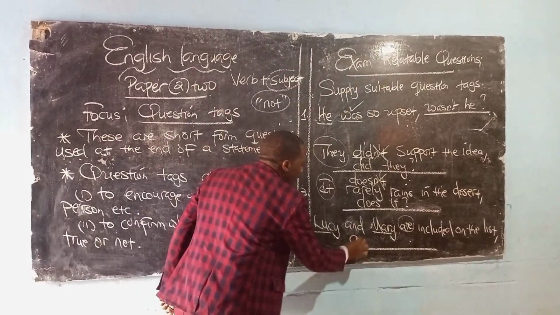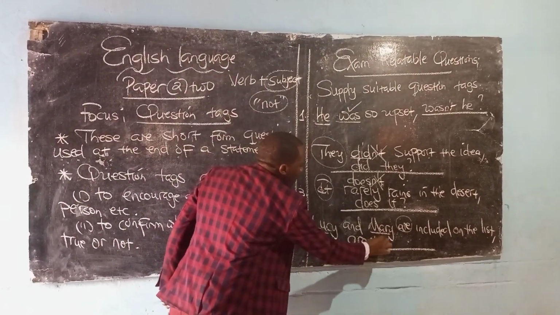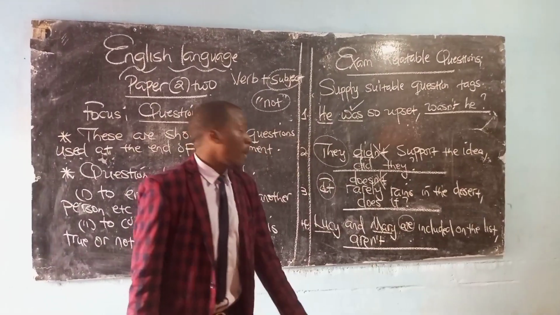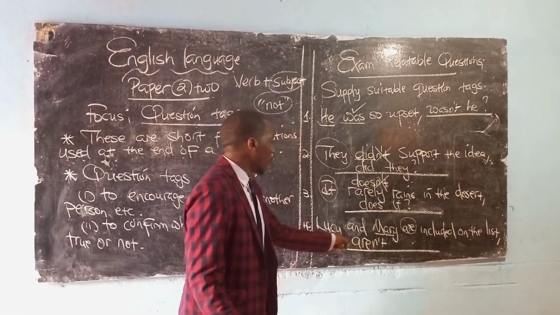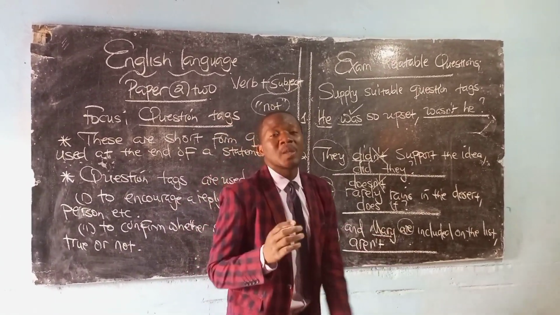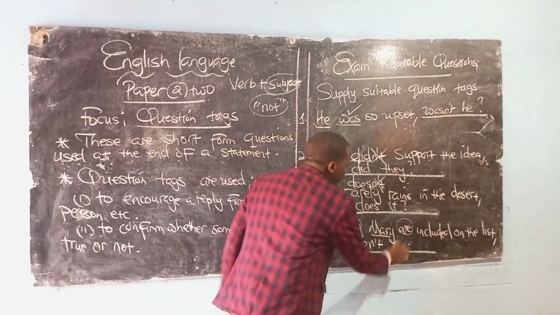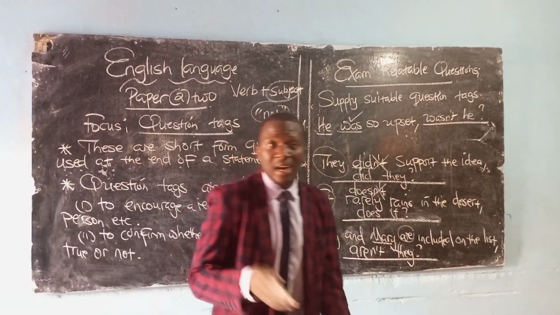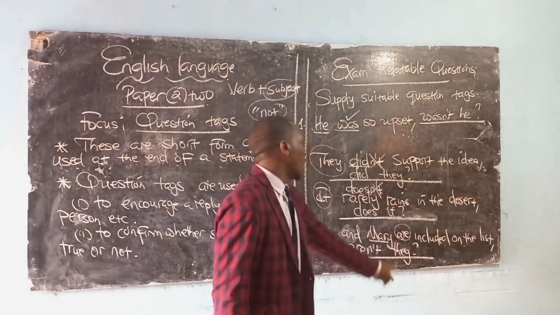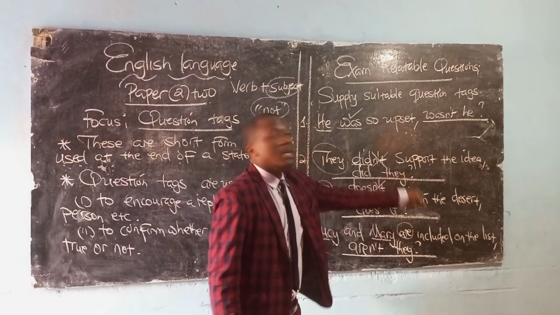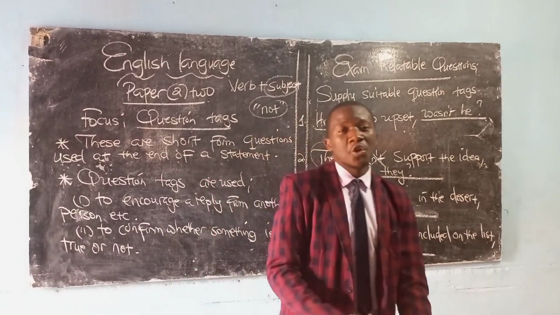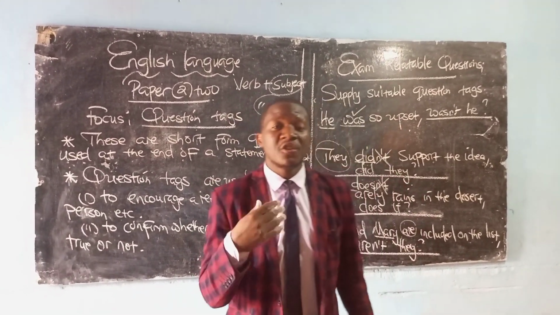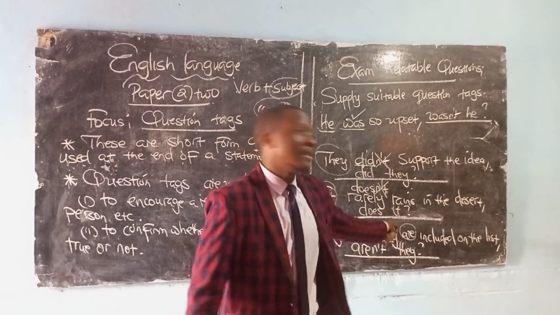So we're going to say are, then we're going to include a not. This is going to become aren't, but you can't say aren't Lucy and Mary. Instead, we're going to say aren't they. So this is going to become our answer, and like I have overemphasized, make sure to be putting these question marks. They play an important role to convince an examiner that what you've quickly done is something that is well presented.